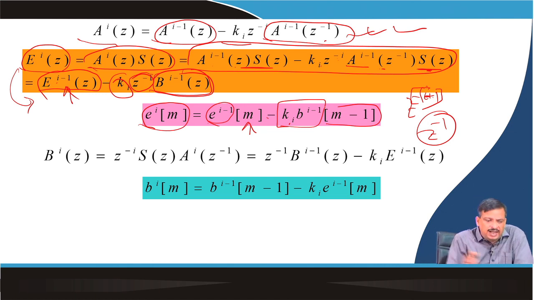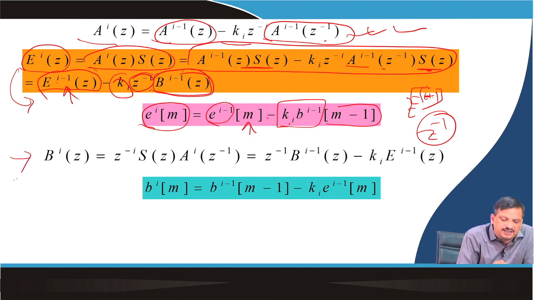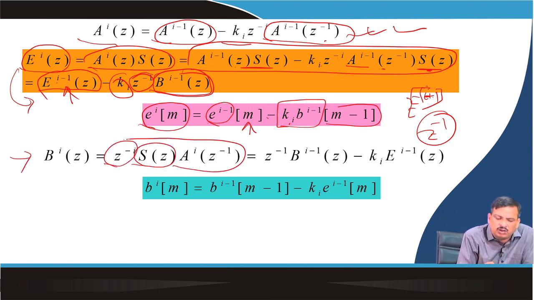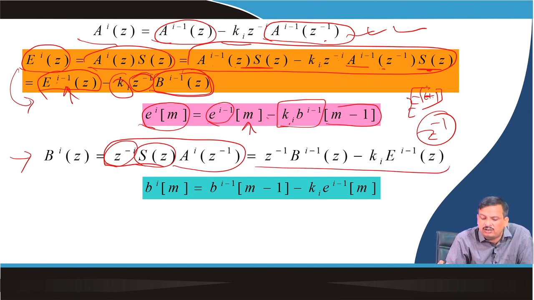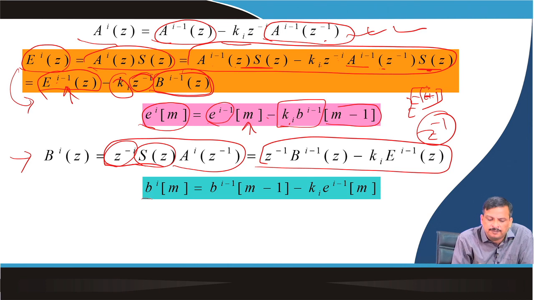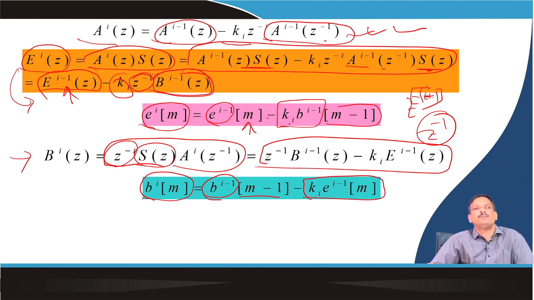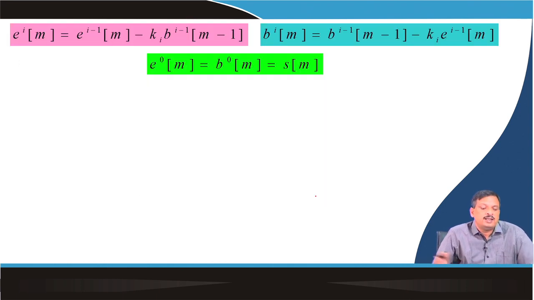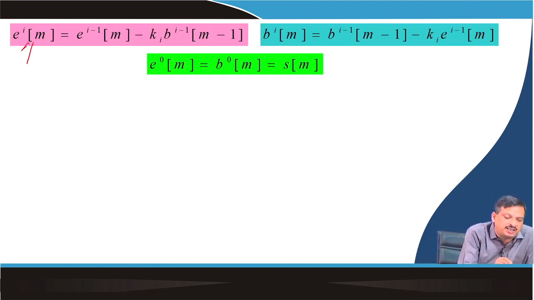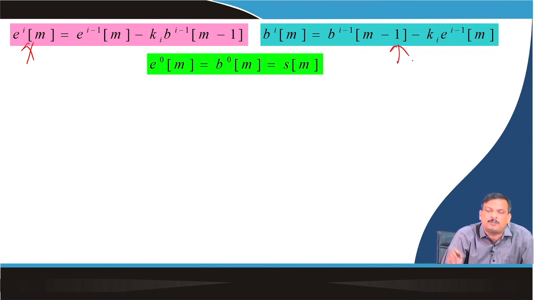Understand? Similarly, if I put B_i(z), so z to the power minus 1 S(z), a(z) to the power this one, again I can say that this is nothing but this one. So, which is nothing but B_i(m) is equal to B(i-1)(m minus 1) minus k_i into E(i-1)(m). So, now I say that this is my equation for forward prediction error, this is my backward prediction error.